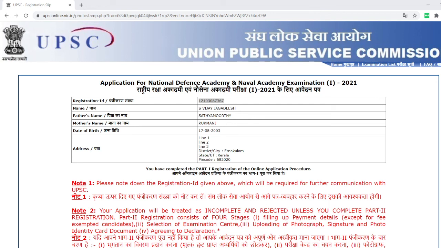So both parts you have to apply. Only then will you get the message that part 2 is also completed successfully. Keep this application safe, because it is required in case UPSC asks for any further details on how to furnish the information.